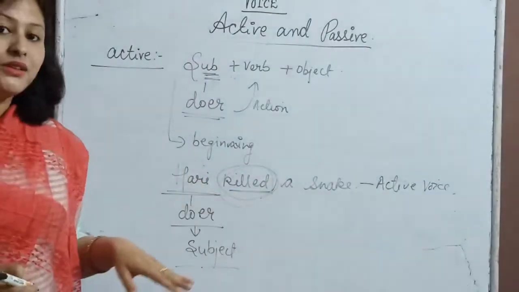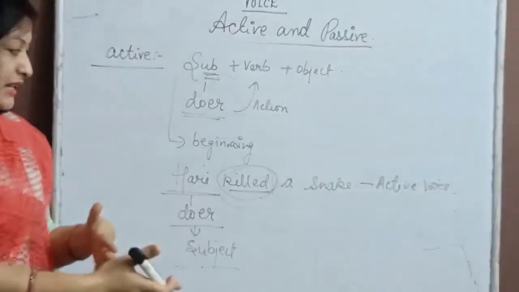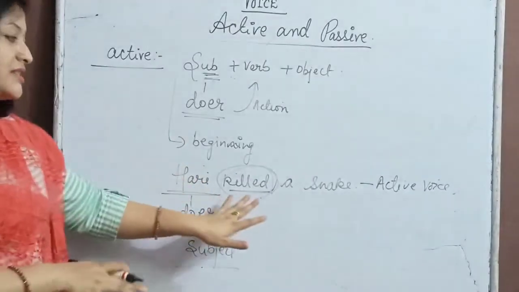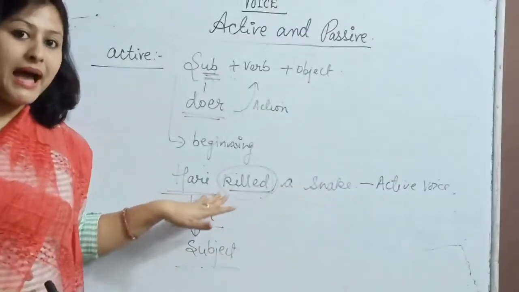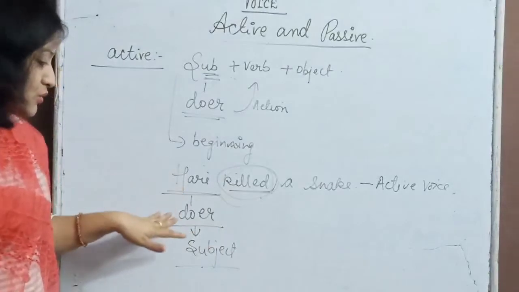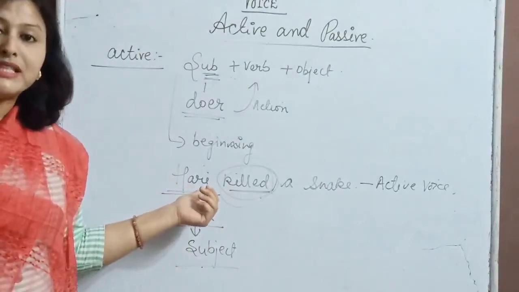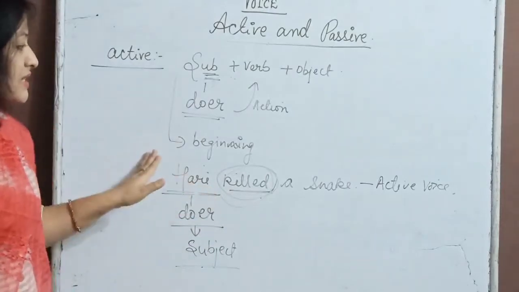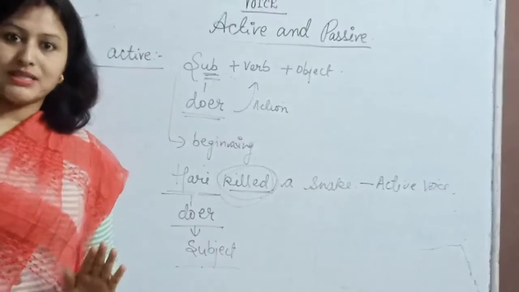Is it clear? You can see here in the example again. Hari is killing a snake. He has already killed a snake. Sorry, it is in the past tense. Hari killed a snake. Hari, a man, killed a snake. He is the doer of the action, and he is coming at the very beginning of the sentence at the place of the subject. So this sentence is in active voice.